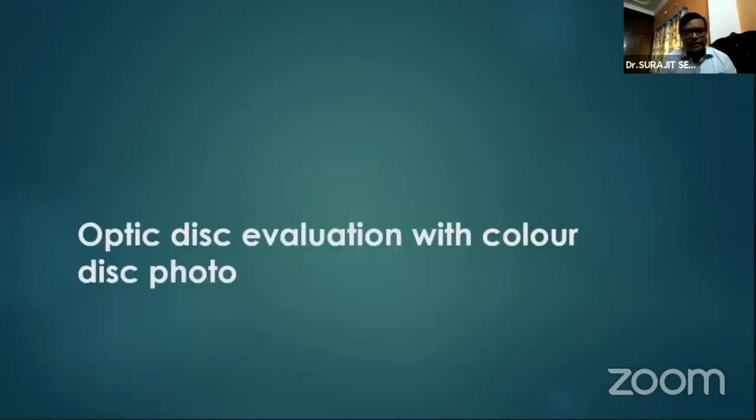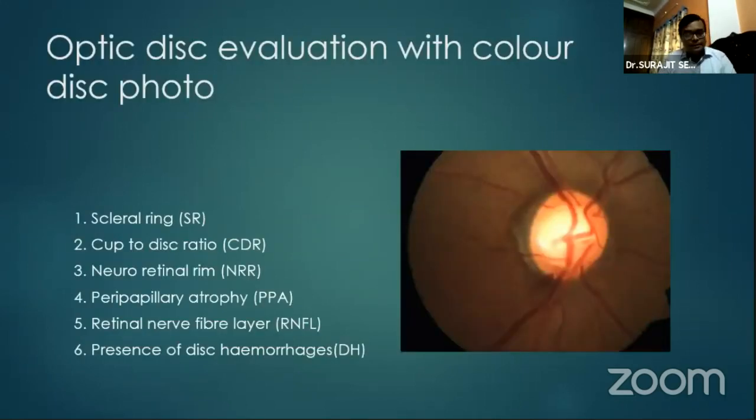Coming to the optic disc evaluation part with the color disc photograph, these are the features we usually document while we evaluate a color disc photograph. First, coming to the scleral ring. The scleral ring is a boundary of the optic disc. It helps to determine the size and shape of the disc. It may be visible in all eyes, but more clearly visible in myopic eyes.